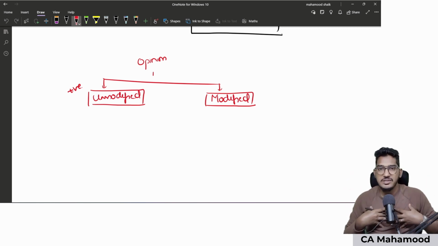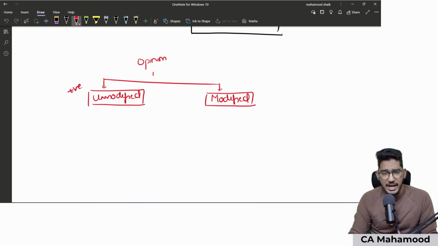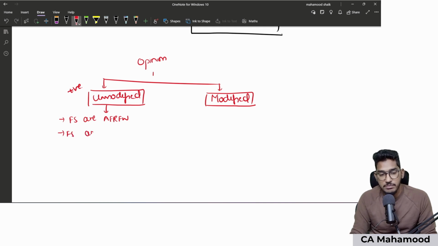As an auditor, when you are satisfied by obtaining audit evidence that the financial statements of the company are giving a true and fair view, they are not misleading, they are properly presented, then I will give an unmodified opinion. In common parlance, we call it a positive opinion or clean opinion. If they ask you to write the definition of unmodified opinion, what you are supposed to write is: the auditor will give an unmodified opinion when the auditor is satisfied that financial statements are prepared as per the applicable financial reporting framework, and also that financial statements are free from material misstatements.